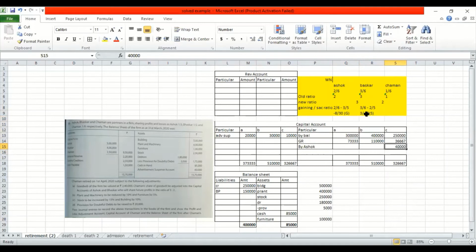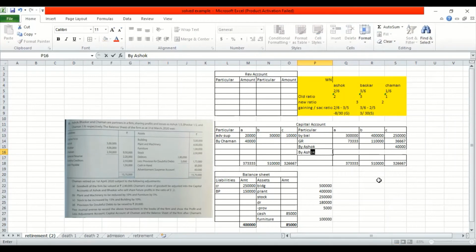So this 40,000 will have a second effect. Over here, you will write by Chaman 40,000. Now the goodwill part does not get over here, because there is one person called Bhaskar who is sacrificing 3 by 30. Again, a sacrificing partner should be paid off by the gaining partner.